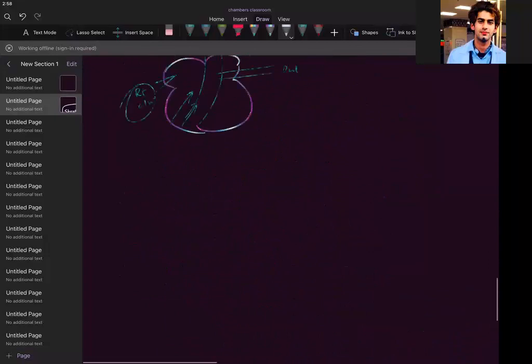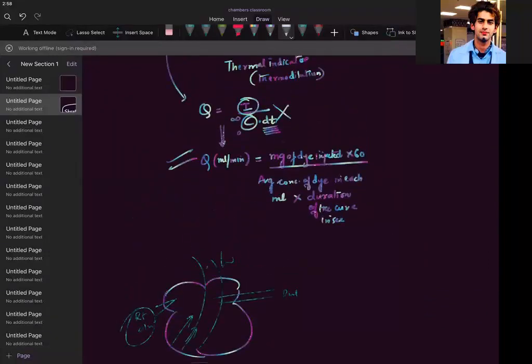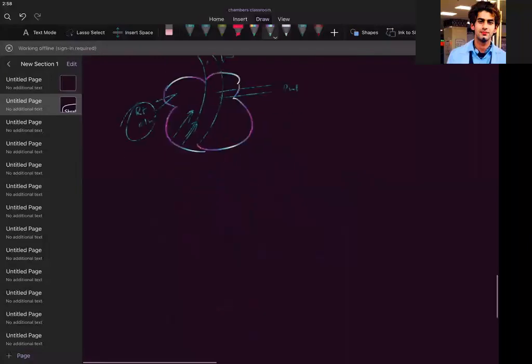But one thing from this thermodilution method is important. We use a catheter called the Swan-Ganz catheter.